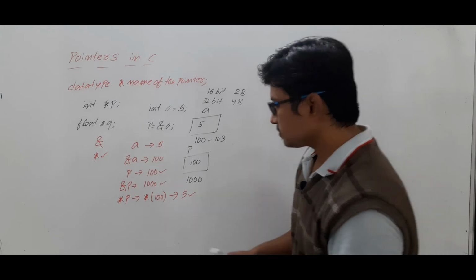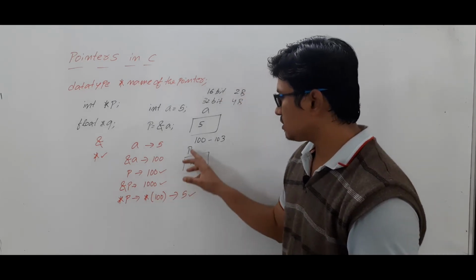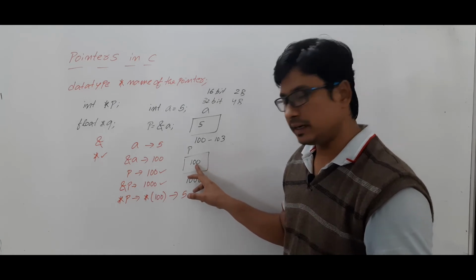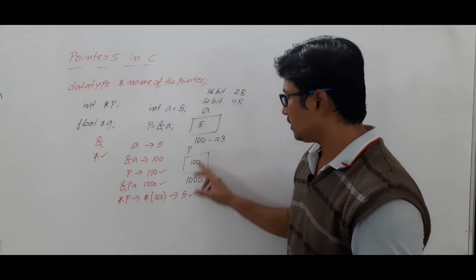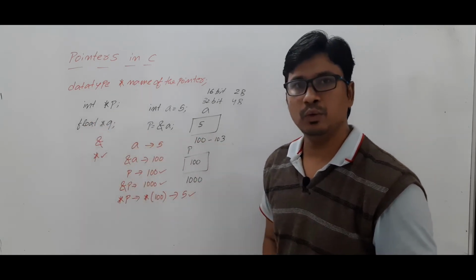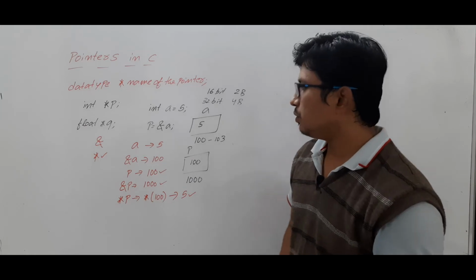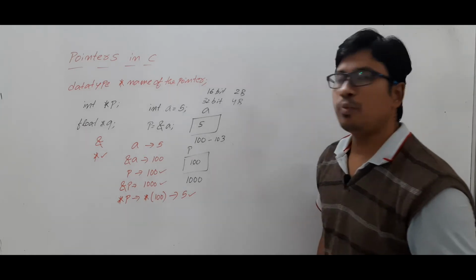So you are using the dereference operator and you are giving P. What is the value in P? 100, which is an address. So it will go to the 100th location and get the value, which is 5. So this is the way pointers work. Now let me discuss a few interesting points related to pointers.